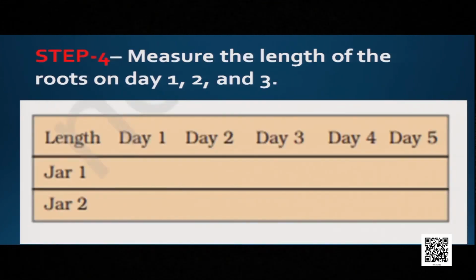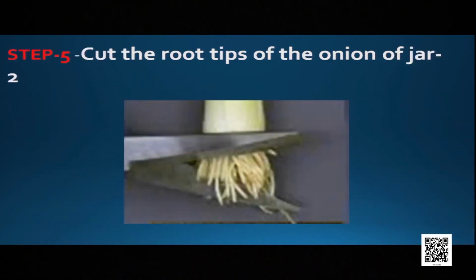In step 4, you have to maintain a record. On day 1, you need to measure the length of the onion root. On day 2, day 3, day 4, like that. Now, in step 5, do one thing. Cut the root tip of the onion root of jar 2 only, not jar 1.